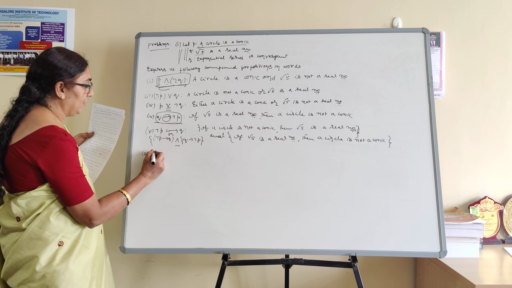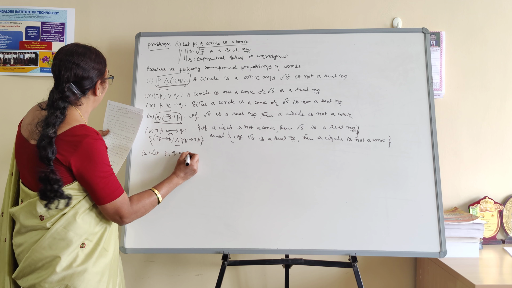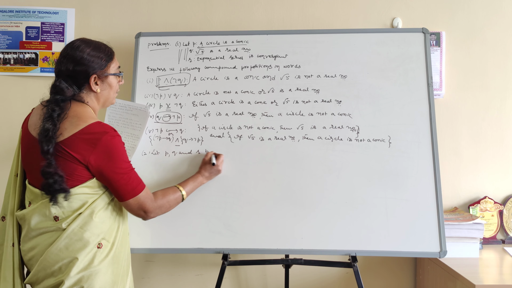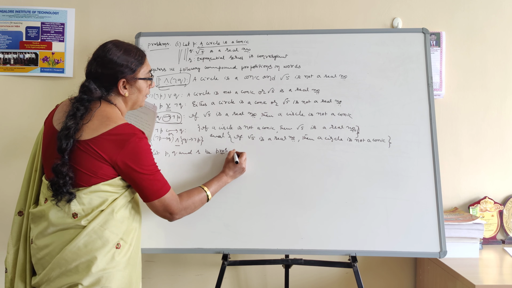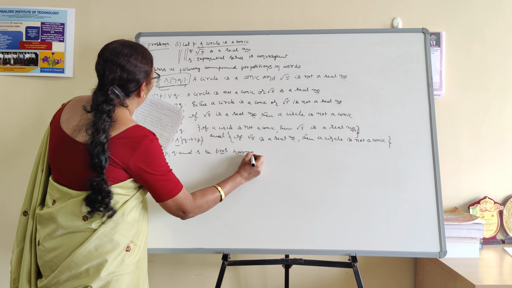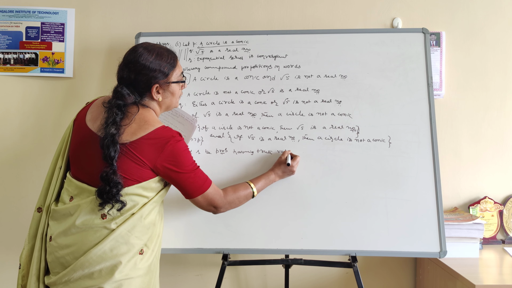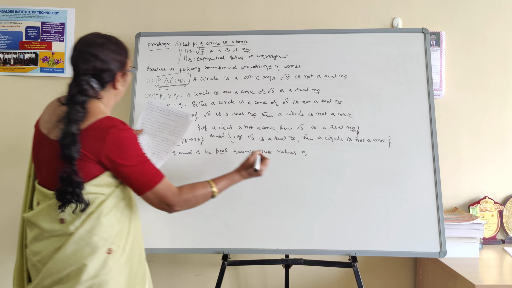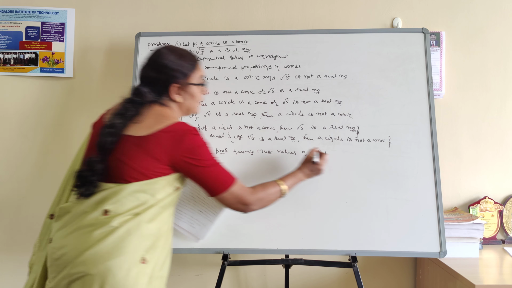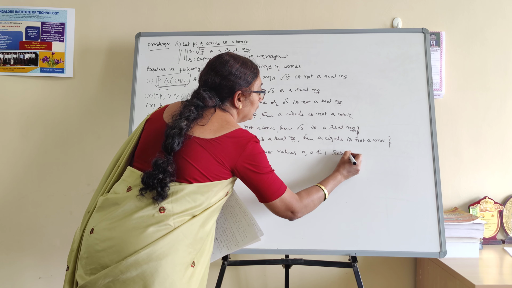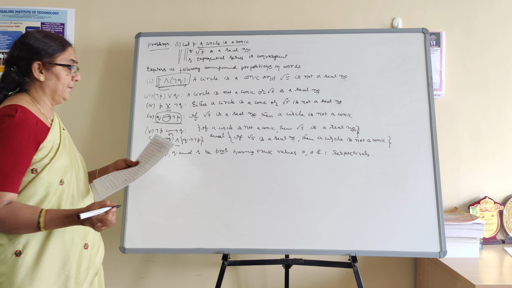Therefore, here I am going to take: let P, Q and R be propositions having truth values 0, 0 and 1 respectively. Means the truth values of P, Q, R are nothing but 0, 0, 1.